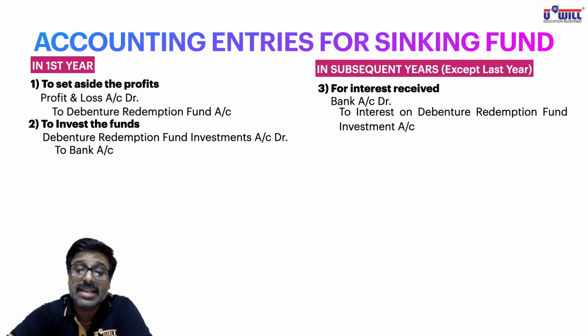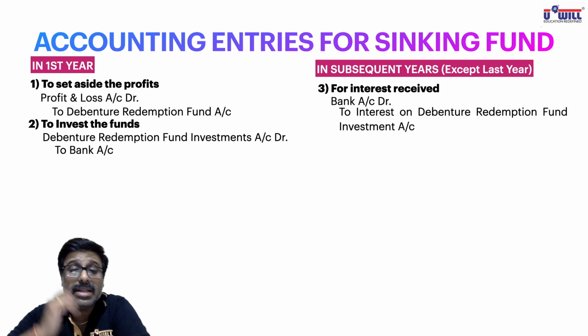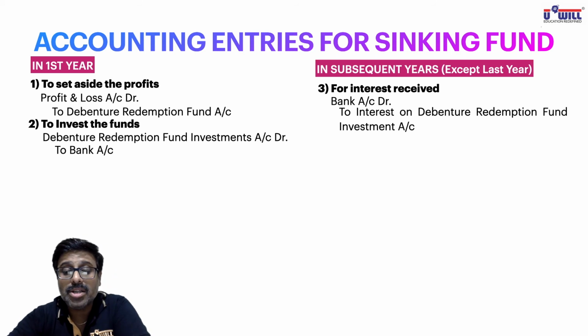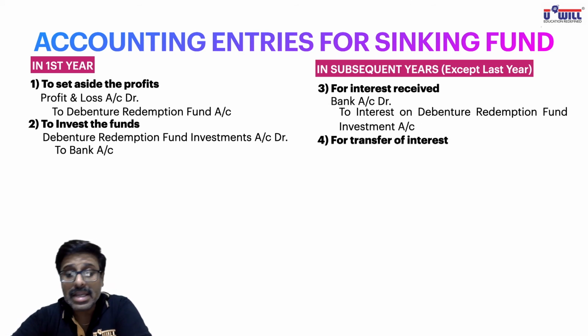For interest received, bank is the receiver, debit the receiver, bank account debit. Interest is an income, credit all incomes and gains, so to interest on debenture redemption fund investment account. And what is the fourth step we studied? Even that interest will be transferred to the fund so that it can also be reinvested. So for transfer of interest: just now in the third entry, we credited interest on debenture redemption fund investment account.